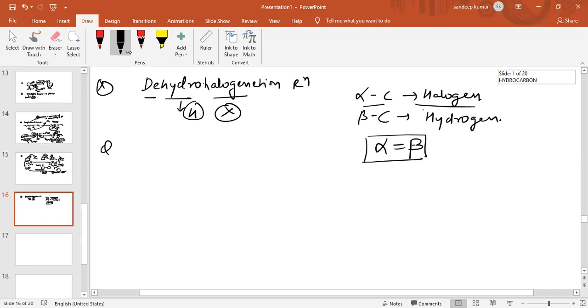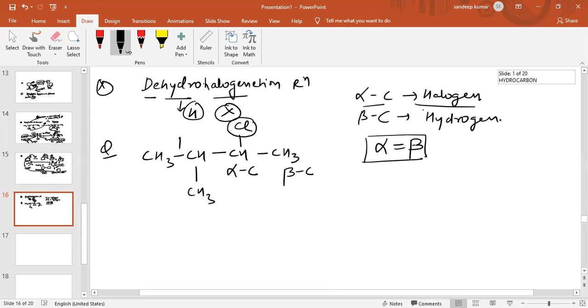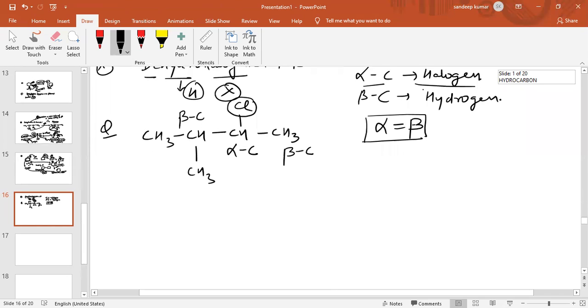For example, if the question is like this, CH3 CH CH3 with Cl, the carbon atom to which the functional group is attached is the alpha carbon. So this is a beta carbon, and this is also a beta carbon. So there are two possibilities of product.